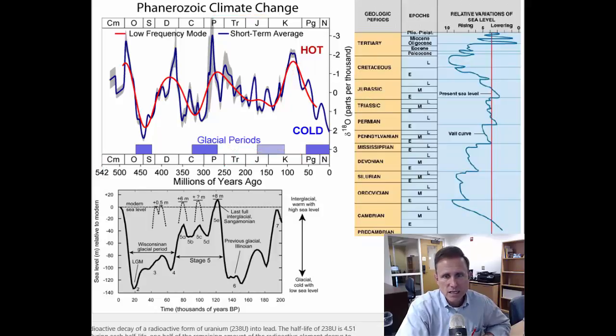And we can look at the sea level, the indications of sea level that we get looking at the rock record, and we see that in that Jurassic to Cretaceous period, the sea level was up significantly, and then it fell after the Cretaceous into the Oligocene. But then we had this period of very low sea level, very high sea level, very low sea level, very high sea level, very low sea level, and then sea level coming back up.